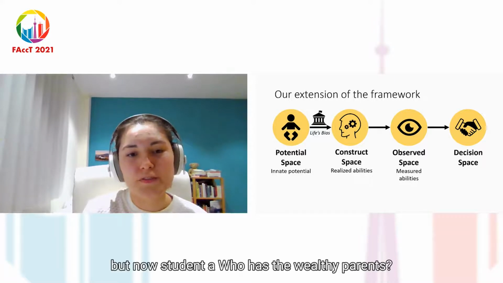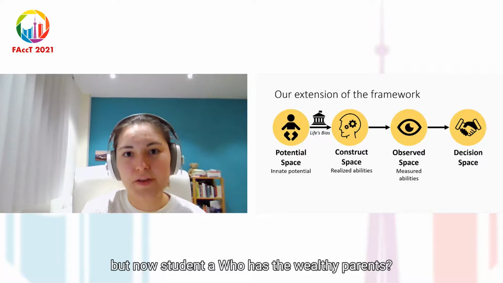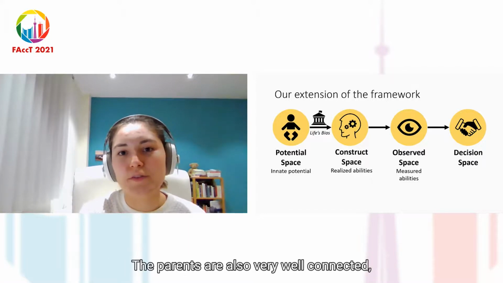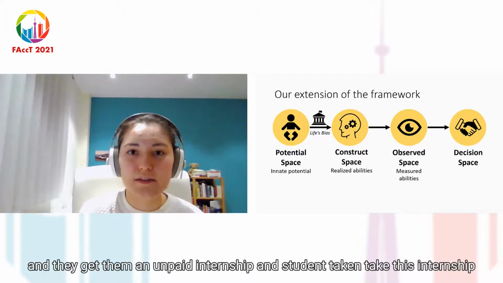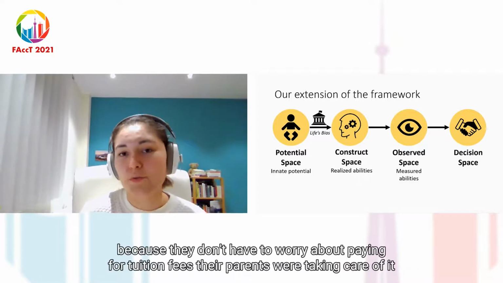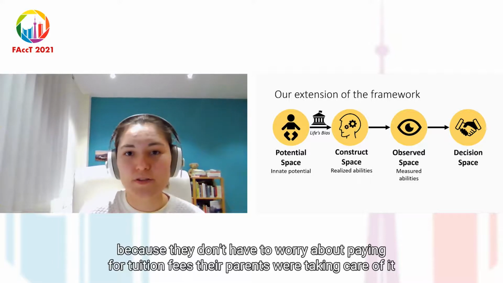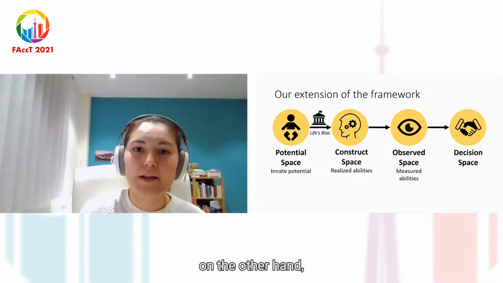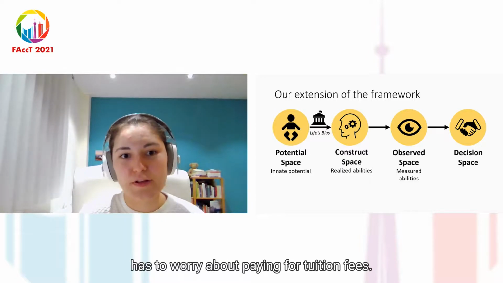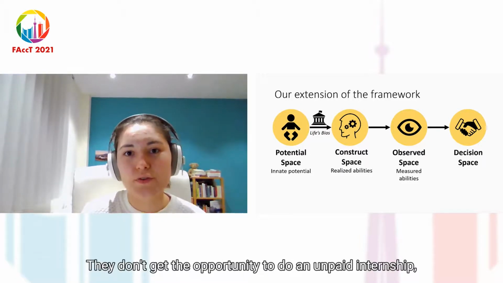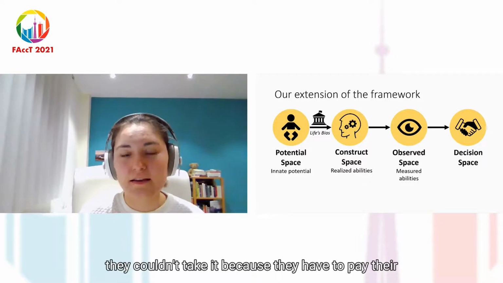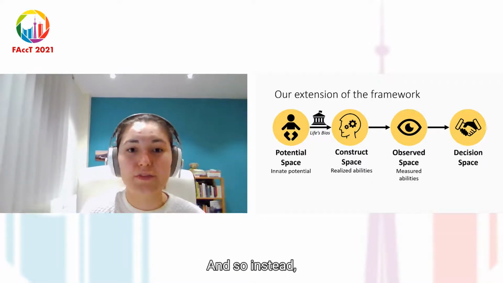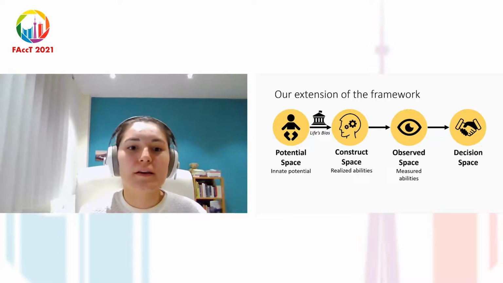But now student A, who has the wealthy parents, whose parents are also very well connected, gets an unpaid internship. And student A can take this internship because they don't have to worry about paying for tuition fees. Their parents are taking care of it. Student B, on the other hand, has to worry about paying for tuition fees. They don't get the opportunity to do an unpaid internship, but even if they were given this opportunity, they couldn't take it because they have to pay their tuition fees, and so instead they work at the local bar.